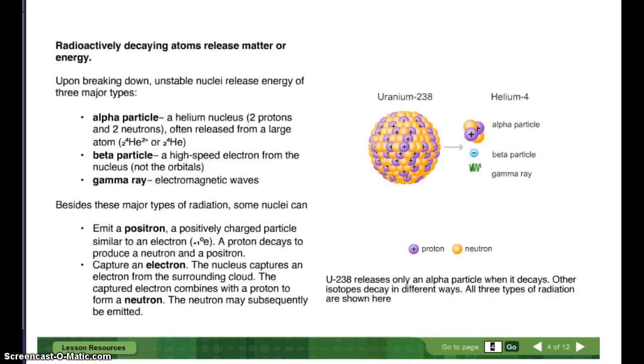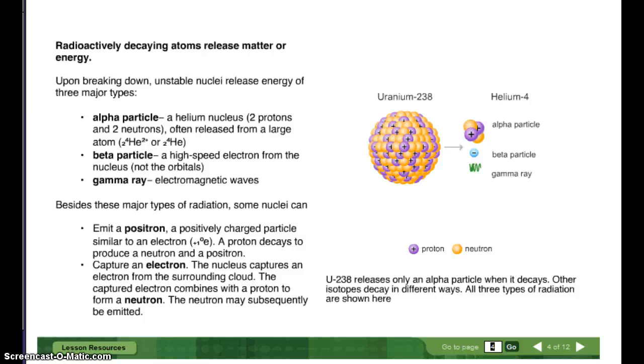Upon breaking down, unstable nuclei release energy of 3 major types: the alpha particle, a helium nucleus, 2 protons, 2 neutrons, often released from a large atom; beta particle, a high-speed electron from the nucleus, not from the orbitals; gamma ray, electromagnetic waves. Besides these major types of radiation, some nuclei can emit a positron, a positively charged particle similar to an electron, abbreviated +1 0 e.